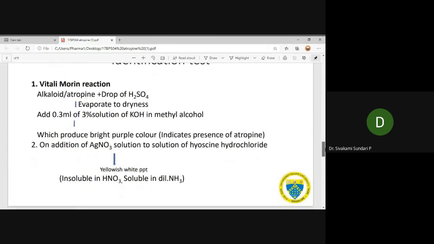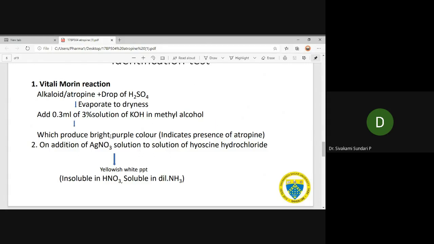It is identified mainly by two chemical tests. The Vitali-Morin test is a classical, main identification test for tropane alkaloids. The alkaloid or atropine is treated with a drop of sulfuric acid and evaporated to dryness. Then the residue is dissolved in 0.3 ml of 3% solution of potassium hydroxide in methyl alcohol.